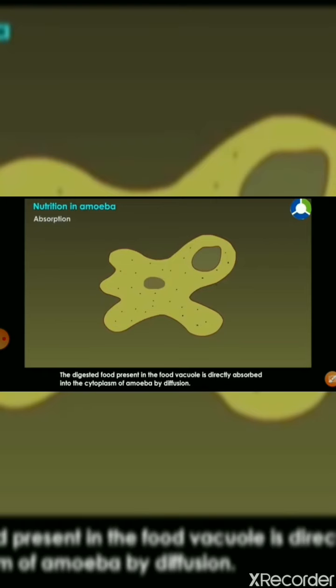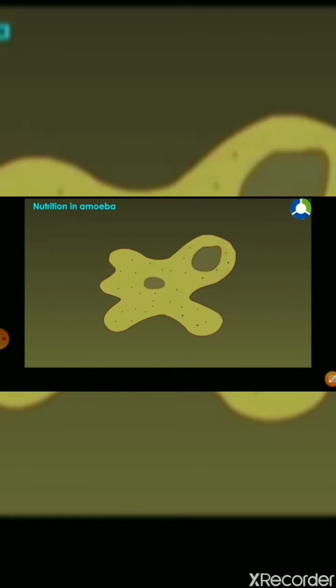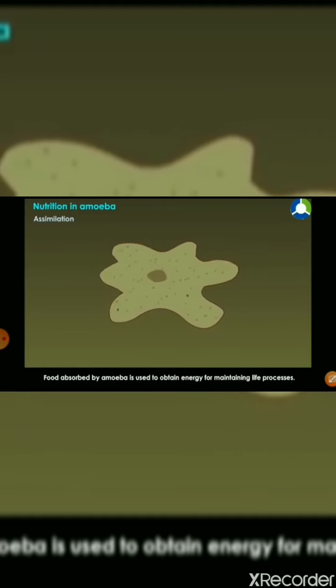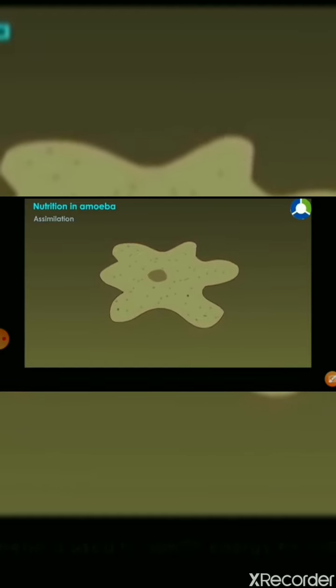The digested food present in the food vacuole is directly absorbed into the cytoplasm of the amoeba by diffusion. Assimilation. Food absorbed by the amoeba is used to obtain energy for maintaining life processes.